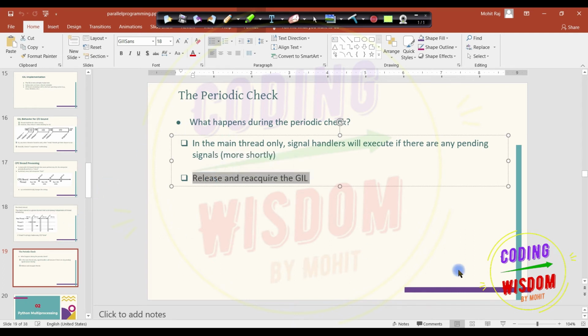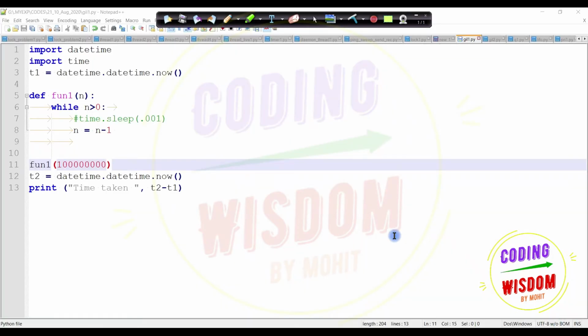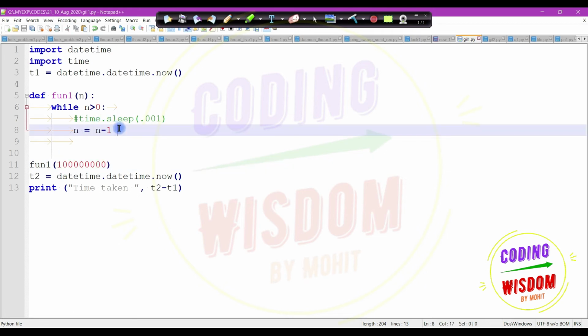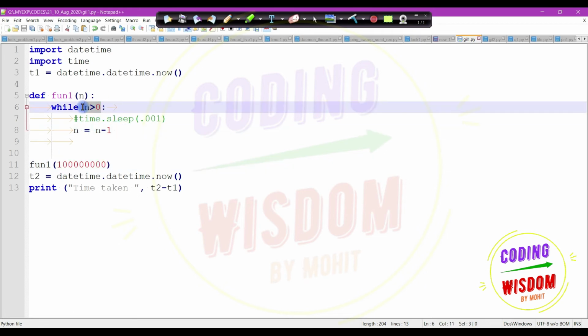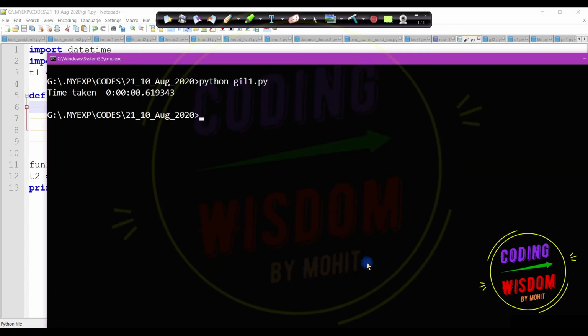Let's do one program. Now I'm going to show you one demo. In this demo, I am doing a CPU-bound task, totally a CPU-bound process. There is no waiting time. I am passing a number and continuously decrementing it until it becomes less than zero, and then we compute the time taken. Now let's run this one.